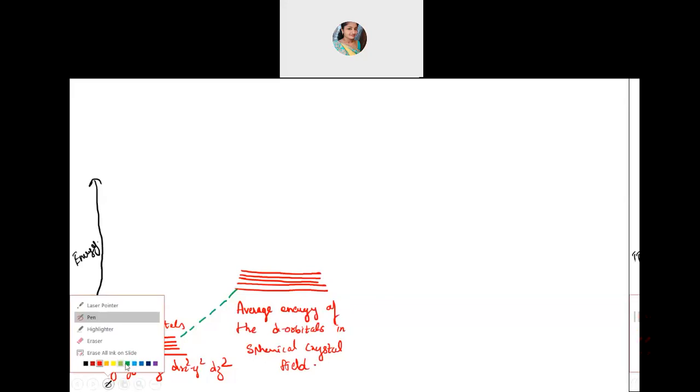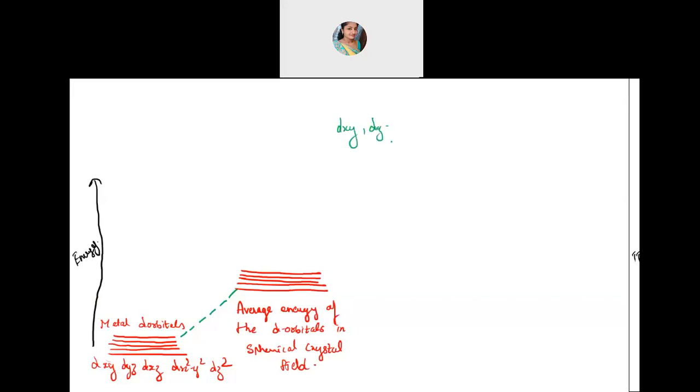Now you get to know that over here, the ones which are exactly on the path, that is dxy, dyz, and dxz, are experiencing more repulsion. So you will bring them to the higher energy state. So these three I am putting up now.